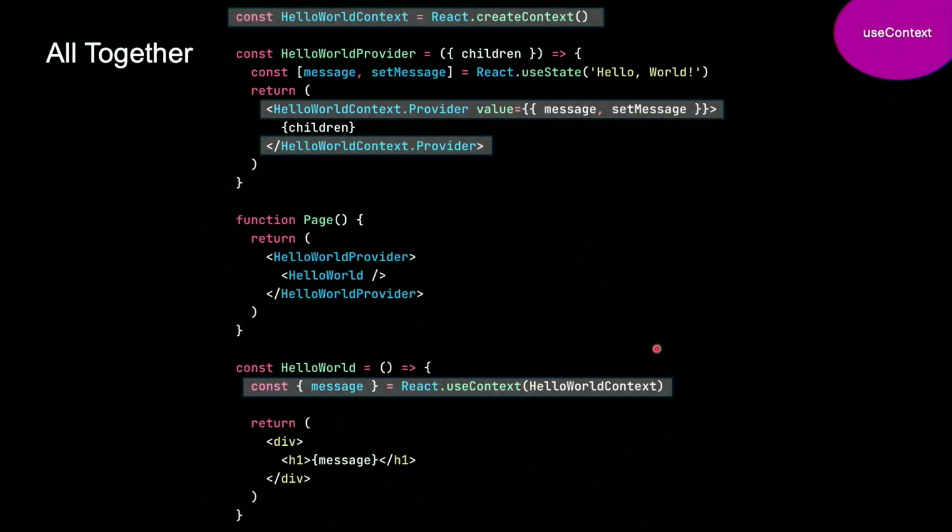So altogether, we're creating the context, we're specifying the value that we want to teleport, and then we're wrapping it around the children that we care about, and then we're just structuring it the value that we want.